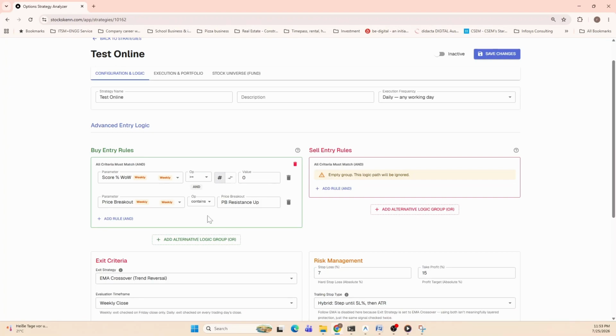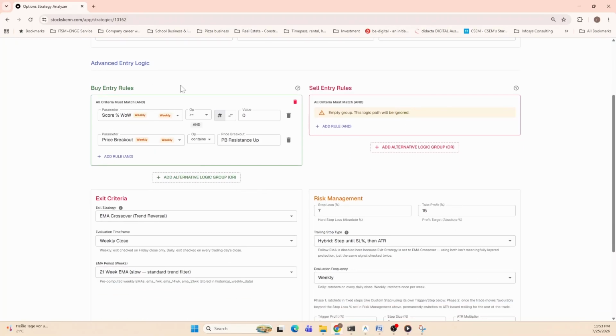You can create multiple criteria by adding the rules or making or rules, and also make it more complicated as you practice. So this is one of the first aspects: how will you enter a trade? That is defined using the rules. Then you will come to exit criteria, which is how will you exit the trade. So that has to be defined. I have selected that as soon as the price crosses below the EMA line on weekly 21 EMA, you will exit that. So you have put entry rule, exit rule.